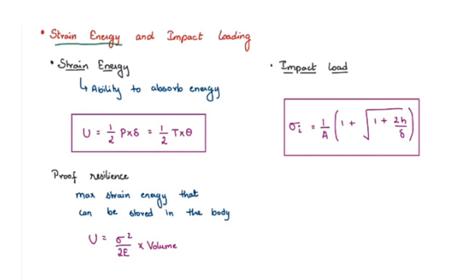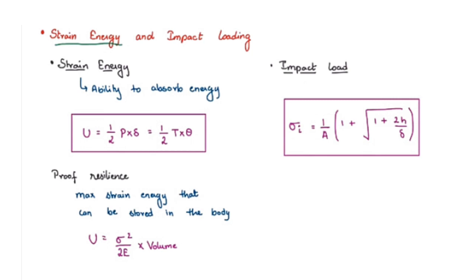So what is proof resilience? Proof resilience is the maximum strain energy that can be stored in the body, and it is represented by capital U, that is the strain energy, and it equals sigma square by twice E into volume, where E is the Young's modulus of the material, V is the volume and sigma is the stress.